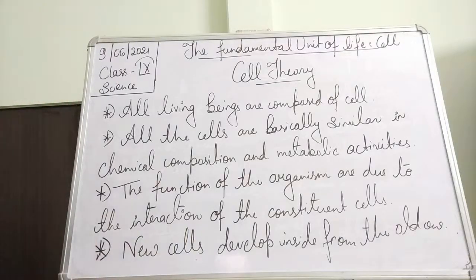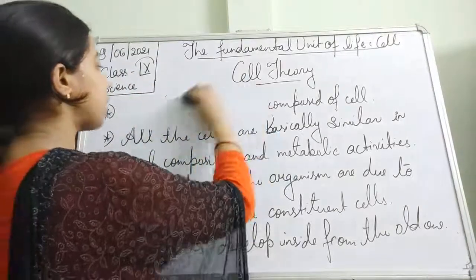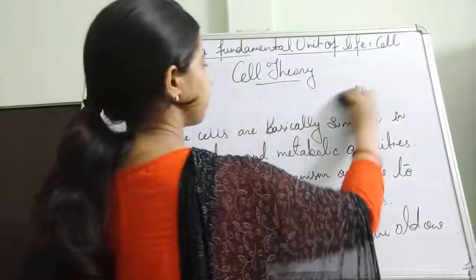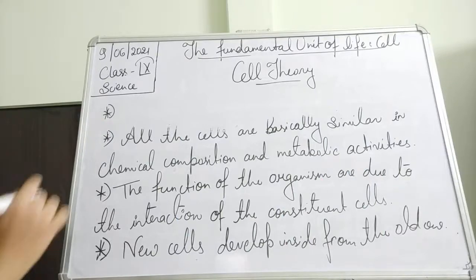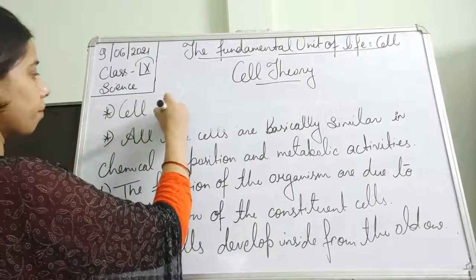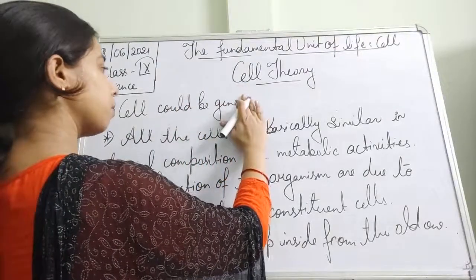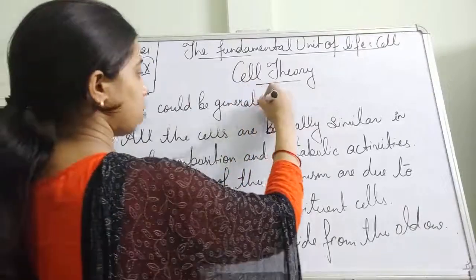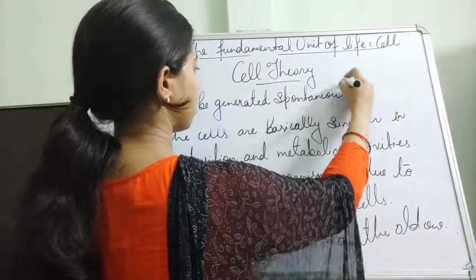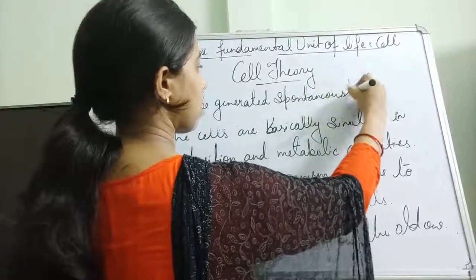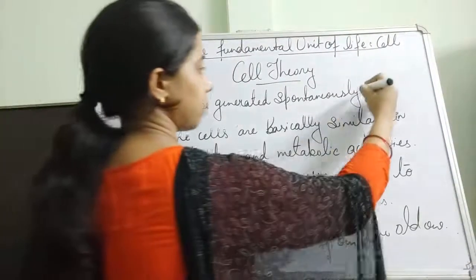Next, students, is that a cell could be spontaneously generated like a crystal. So we can say here that the cell comes from the older cell, and that it could be generated spontaneously, like a crystal.